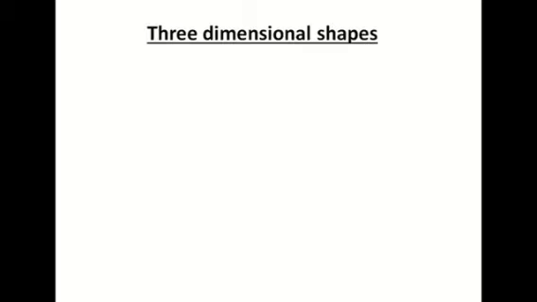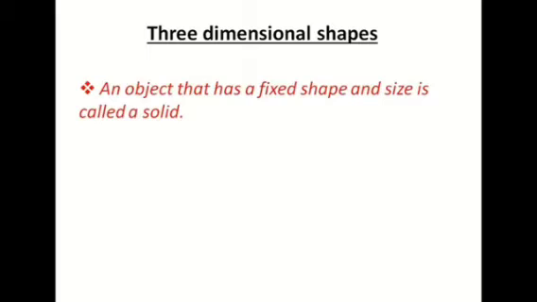These three-dimensional shapes or figures occupy a fixed amount of space. So these three-dimensional shapes, we can call solids also. So what is a solid? An object that has a fixed shape and size is called a solid. Solids occur in different shapes, and these shapes are known as three-dimensional shapes.